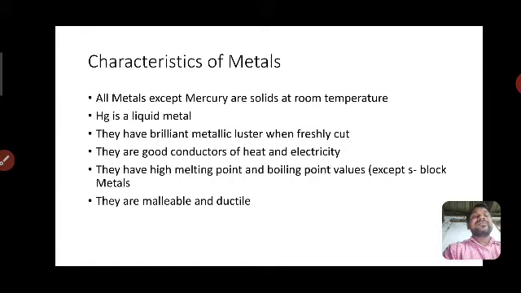What is mercury? Its symbol is Hg, which is in the liquid state at room temperature.